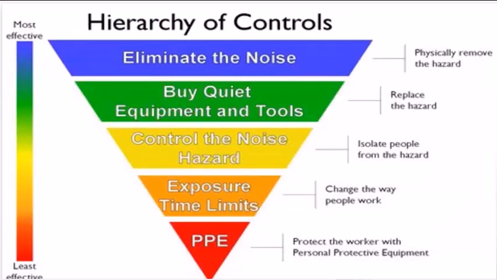Hierarchy of controls for noise hazard. Eliminate the noise. The most effective approach is to completely eliminate the noise source. This could involve redesigning processes to remove the hazard entirely. Replace the hazard. If elimination isn't possible, consider replacing noisy equipment with quieter alternatives. This can significantly decrease noise levels and improve the work environment.